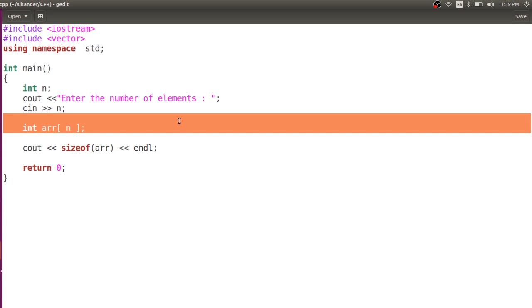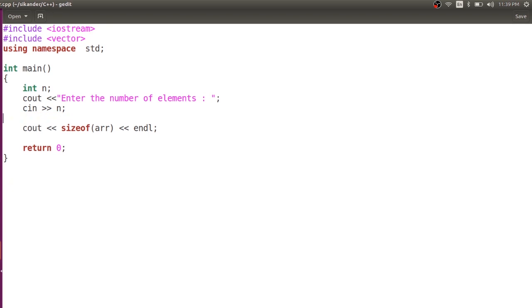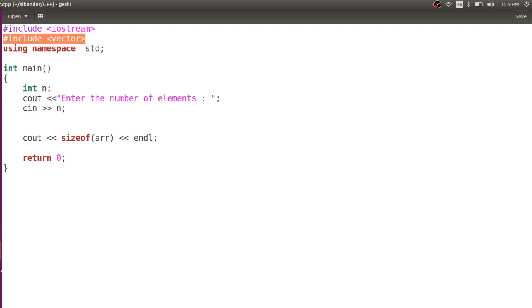Now vector is a much improved version of this, wherein you don't need to specify the size while creating a vector. Let us see how we create a vector. If you want to work with vector, we have to include the header file vector. That's the first thing. The next thing is you need to create a vector object, vector.